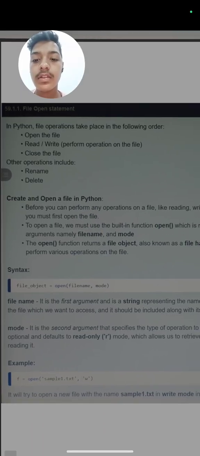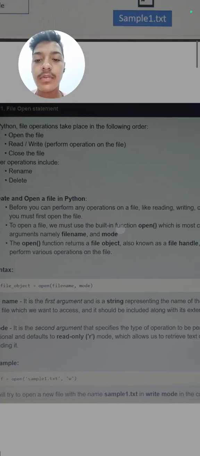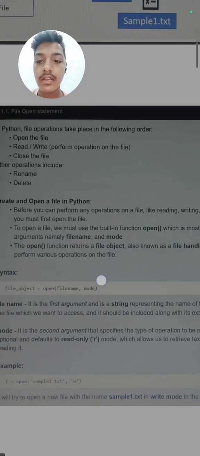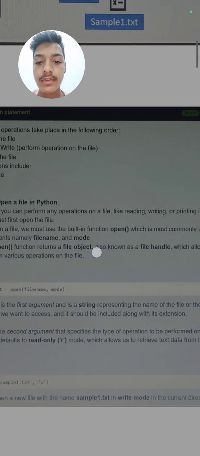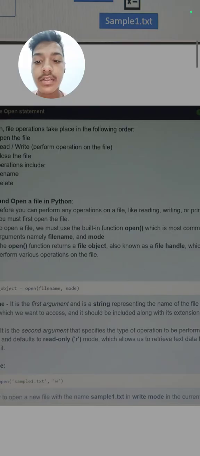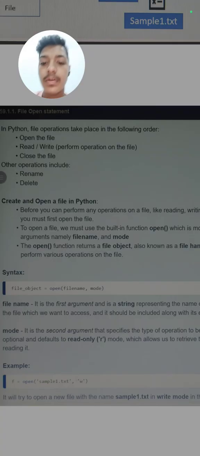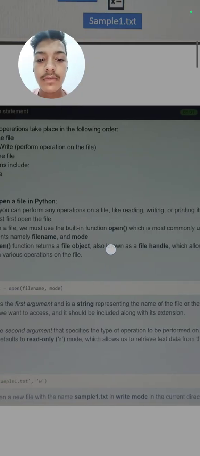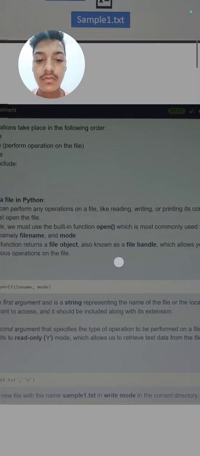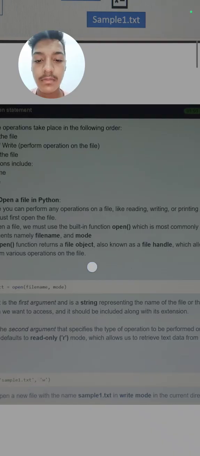Next topic is create and open a file in Python. So how we can create a file and how we can open that file, we will read this. Before you perform any operation on a file like reading, writing or printing its content, you must first open the file. So it is basic knowledge that before doing anything, we must open the file. To open a file, we must use the built-in function open, which is most commonly used with two arguments, file name and mode.